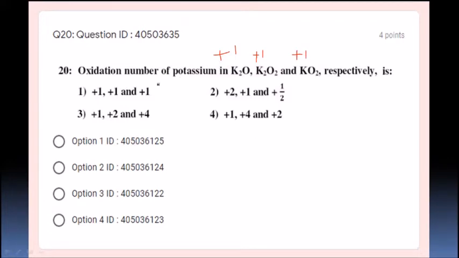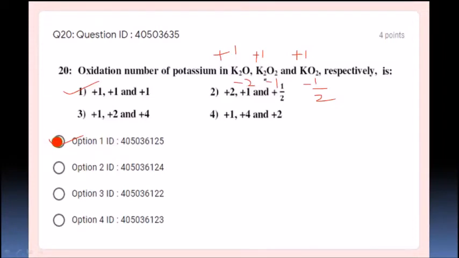All are 1 because potassium is a first group element. Whereas if they ask for the oxygen oxidation number, it is going to be different. Potassium oxide is going to have -2, peroxide -1, and superoxide minus 1/2. But they are asking for the oxidation number of potassium in all these three compounds. It is going to be 1, 1, 1. Option number 1 is the correct option, students, right?